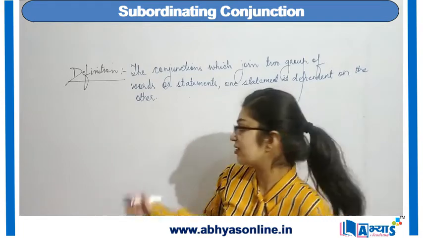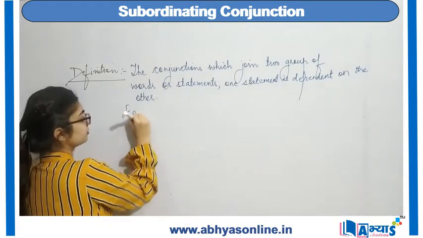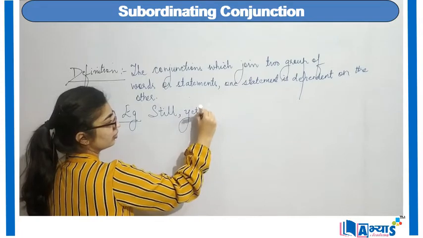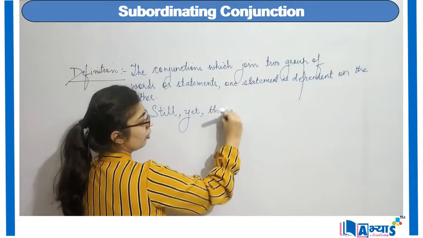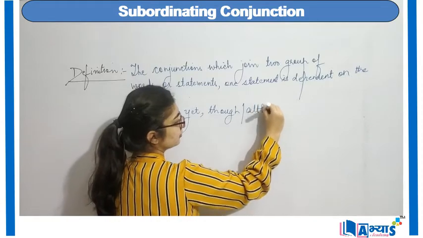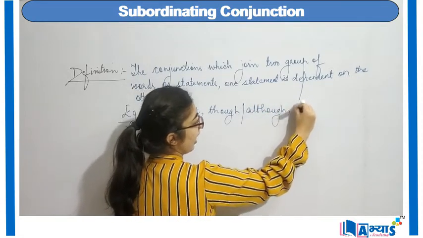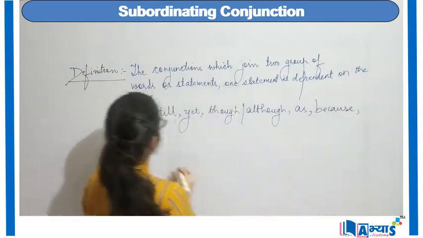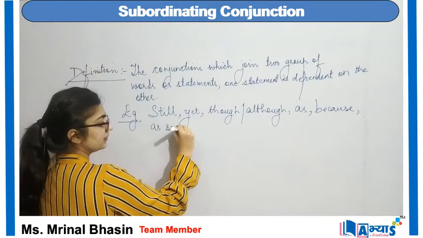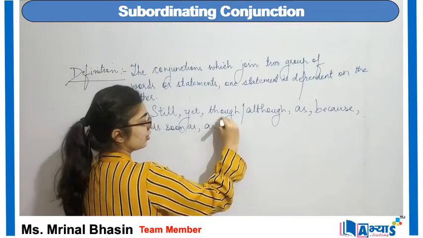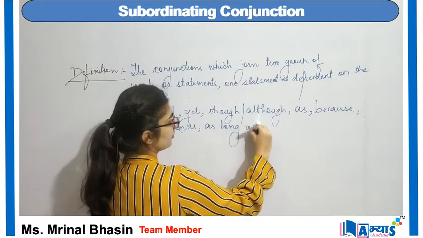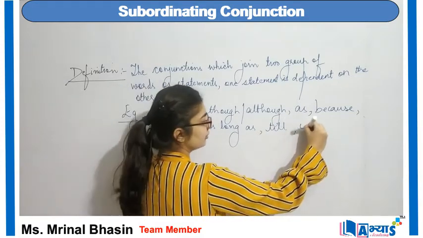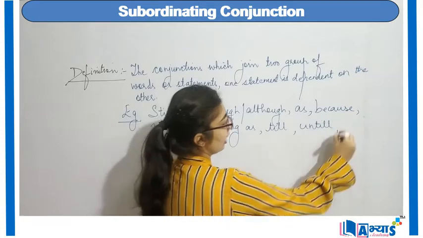An example of these conjunctions are still, yet, though, or although, as, because, as soon as, as long as, till, until, unless.